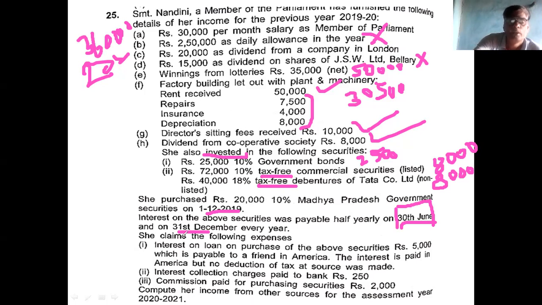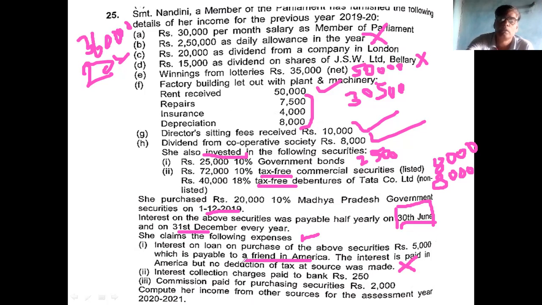Then she claimed the following expenses. First expense is interest on loan taken for purchase of security, 5,000. This is payable to his friend in America. If you pay outside India, it is allowable, but you have to pay after deduction of tax. But she paid with no tax deducted, therefore it is illegal and disallowed.